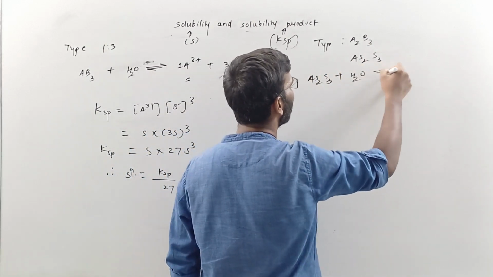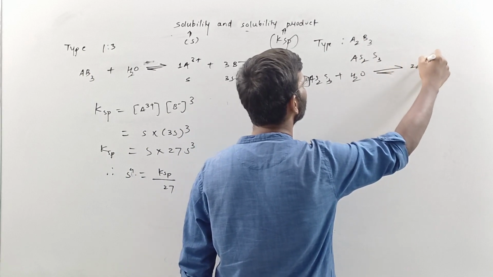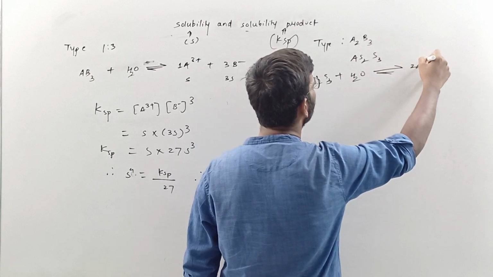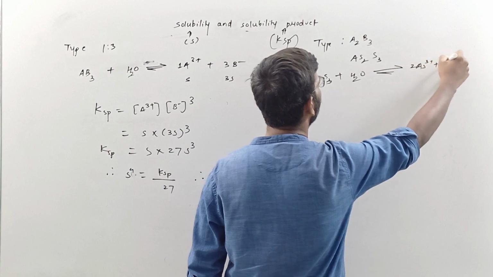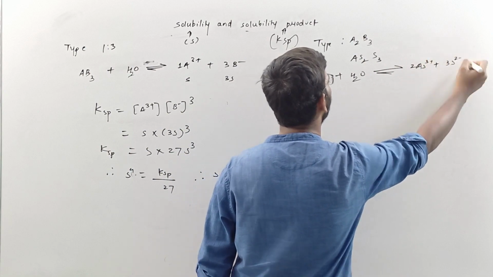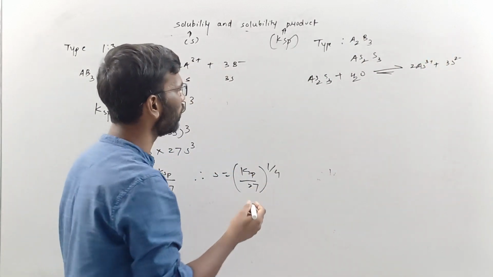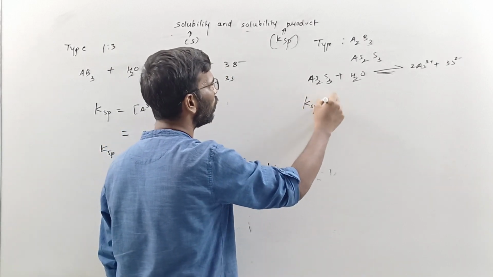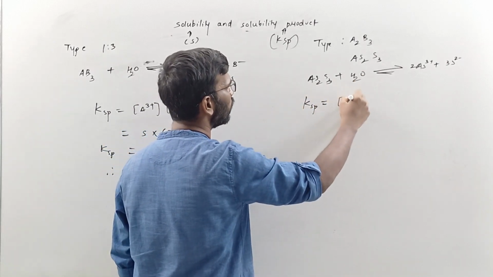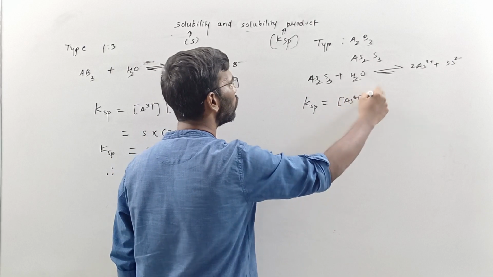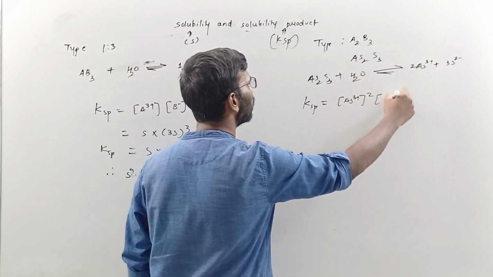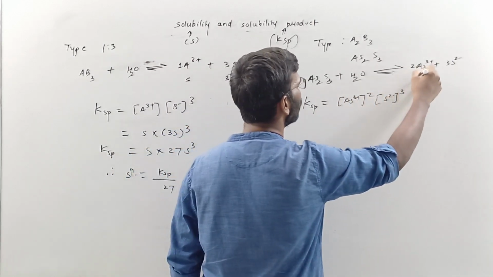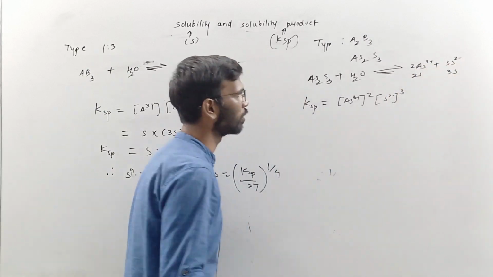It will split as 2As3+ and 3S2-. We're going to split it this way. So KSP will be the concentration of As3+ raised to 2, times the concentration of S2- raised to 3. This is 2S and this is 3S.